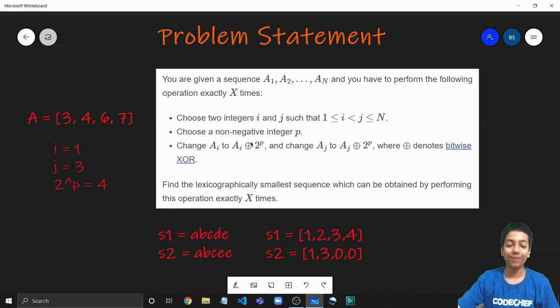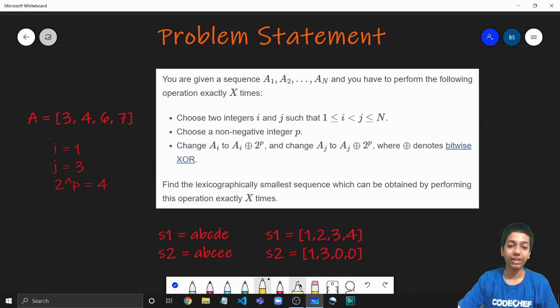So let us start off with the problem statement. It is saying that you'll be given a sequence A of length n, you need to perform the given operation exactly x times. Let me just brief you what the operation says.